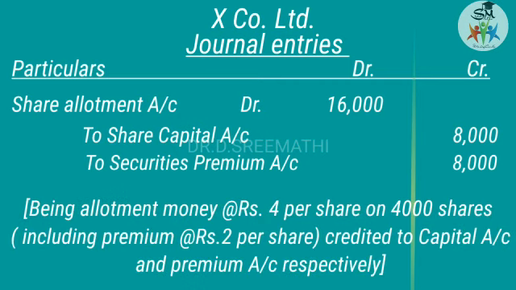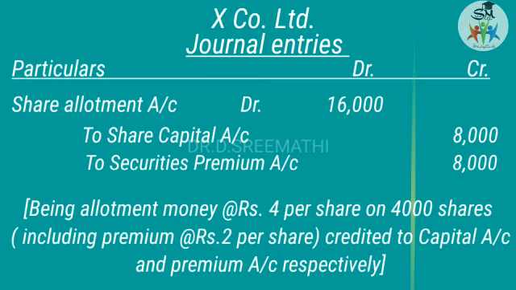So the share allotment due is 4,000 shares at rupees 4 per share: 2 rupees for allotment and 2 rupees for premium. So share capital allotment value is 8,000 rupees and securities premium value is 8,000 rupees. Totally, share allotment account is 16,000 rupees.